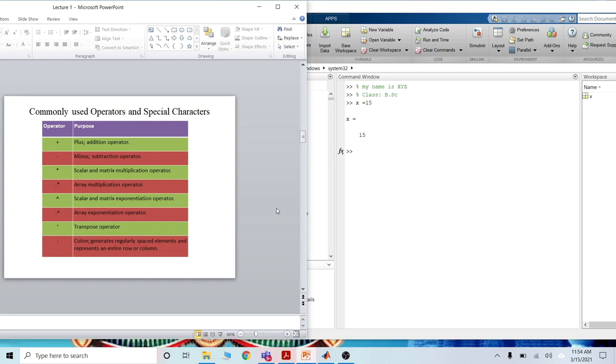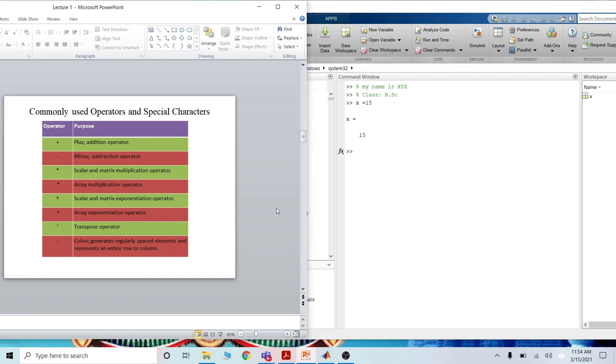Plus, simple addition. The second operator is minus, the subtraction operator. Star is scalar and matrix multiplication. For multiplication, scalar to matrix, and array multiplication, star dot star, is array to array multiplication.